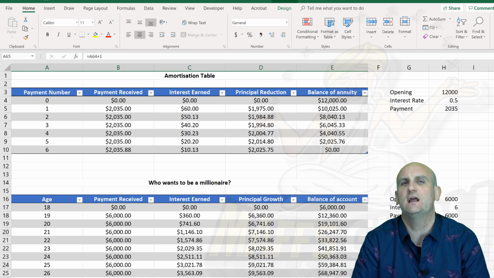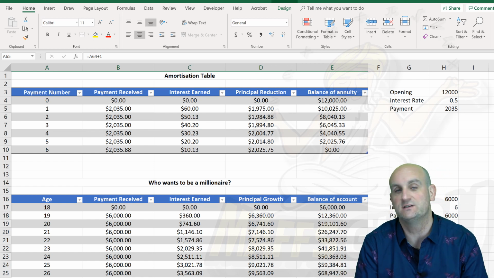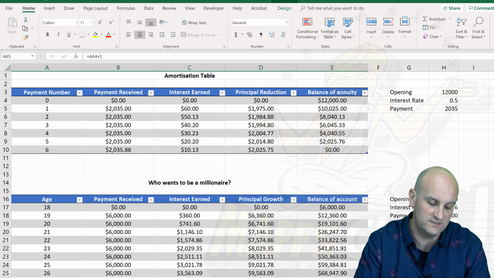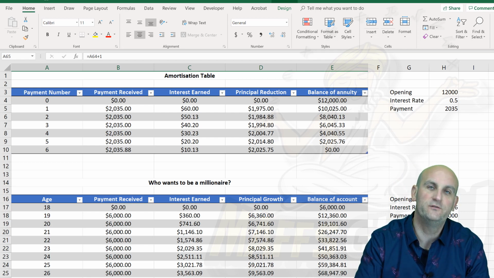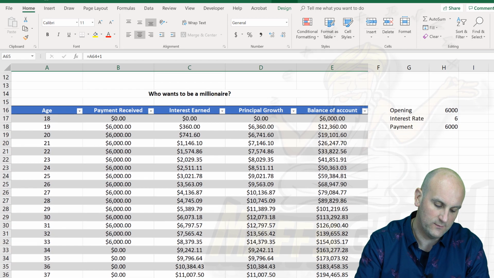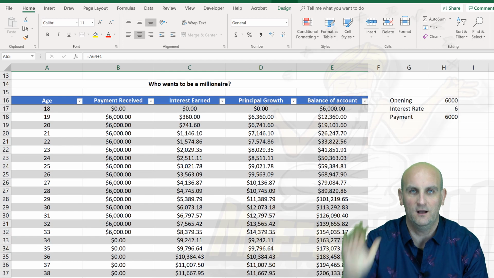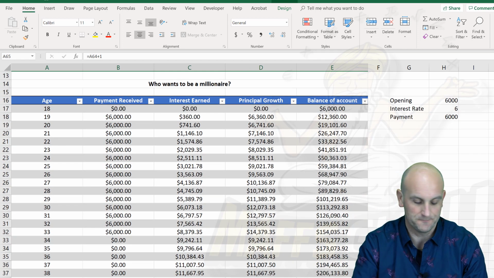Behind me, ladies and gentlemen, is an Excel document where I've created some amortization tables. You'll notice the one at the top is the one I used in my annuities video. And so here we go, ladies and gentlemen. Who wants to be a millionaire? I do. Bit of a joke if you're a musical theatre lover.